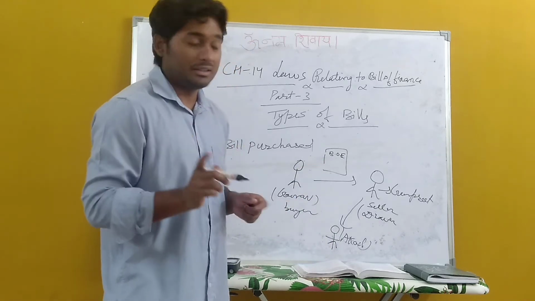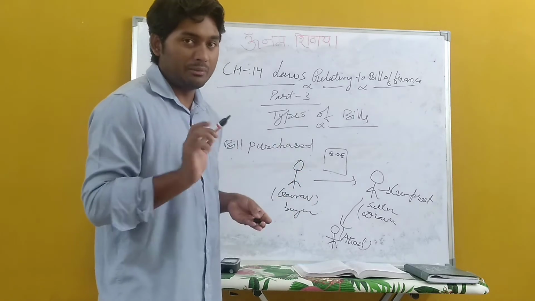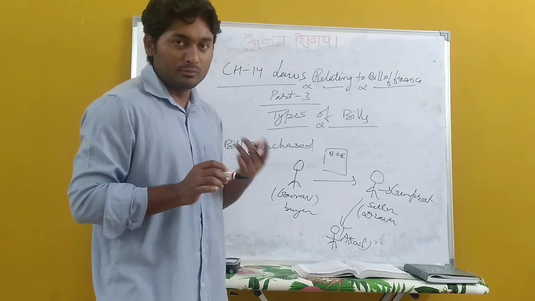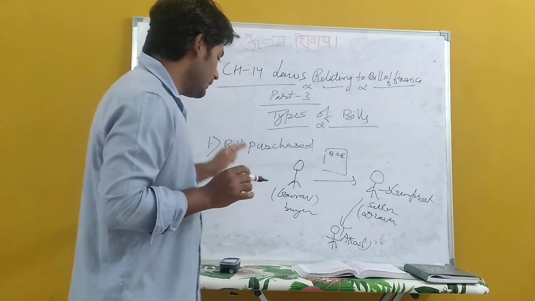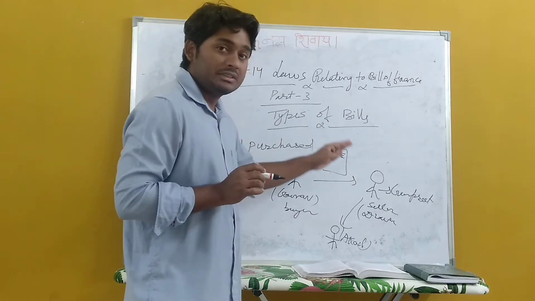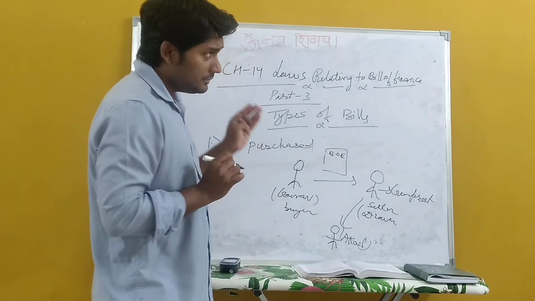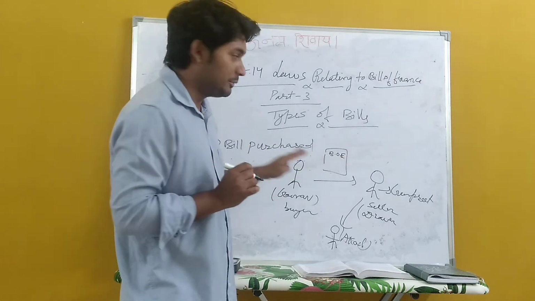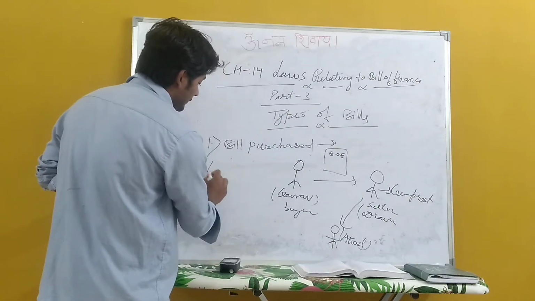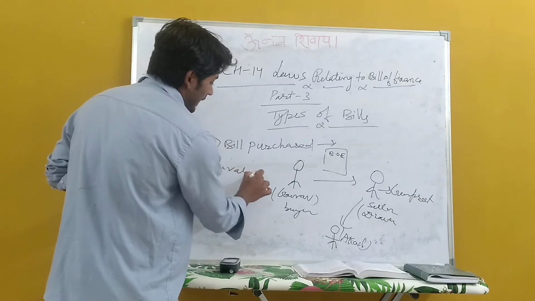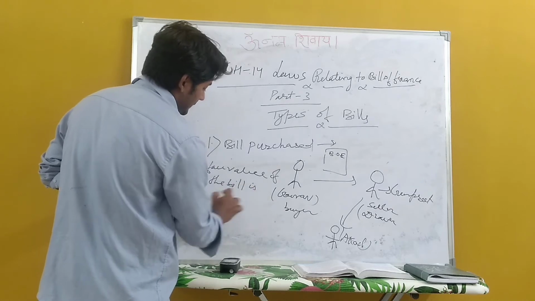But remember one thing, this is only for demand bills. Demand bills are those bills which can be demanded any day. There is no fixed time to claim those bills. So in that condition, bill purchase is a facility in which a bill negotiated with the bank is payable on demand. All demand bills which are negotiated with the bank are called bill purchase. In this case, one more important point is that whatever the face value of the bill is, the bank finances that amount only. The face value of the bill is 100% financed.